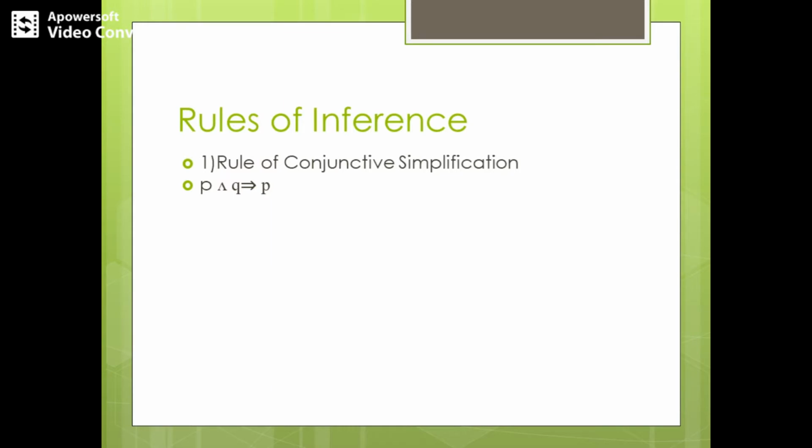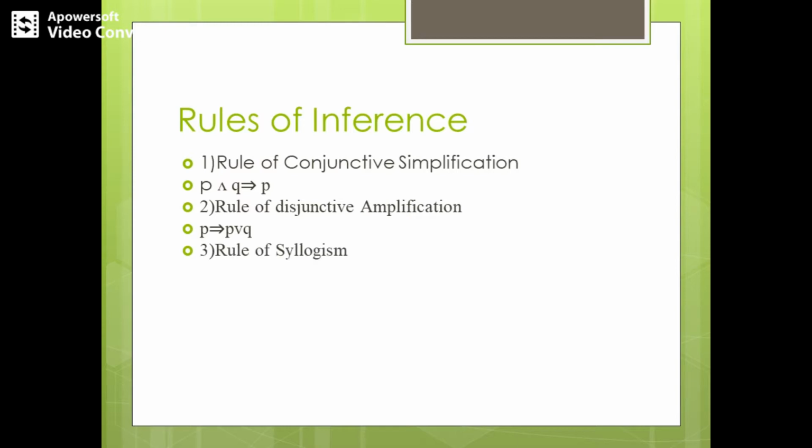That is equivalent to saying p conjunction q logically implies p. Coming to the next one, the rule of disjunctive amplification. This rule states that for any two propositions p and q, if p is true, then p or q is true.